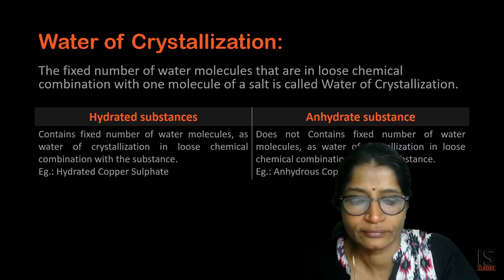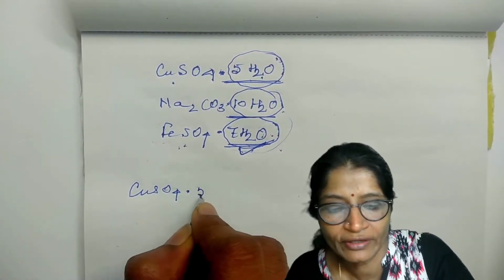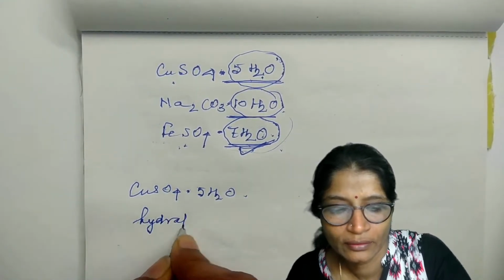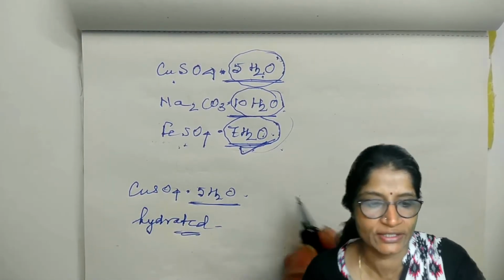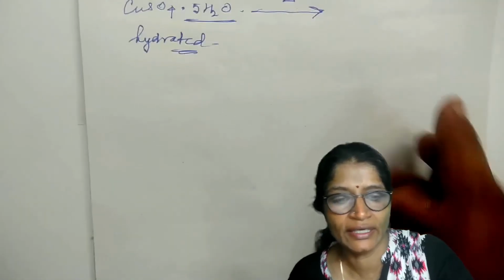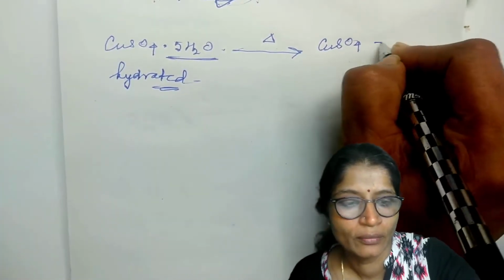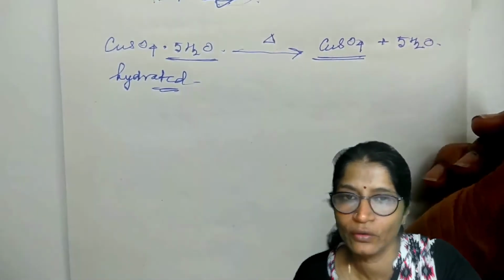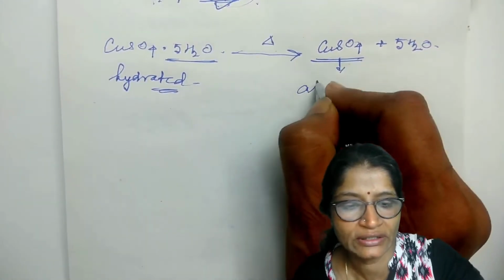Like copper sulfate, CuSO4.5H2O. This is the hydrated one, because it has 5 molecules of water of crystallization. When it is heated, it is converted into CuSO4 plus 5H2O. Now within this copper sulfate no water molecule is there, that is why this is known as anhydrous copper sulfate.